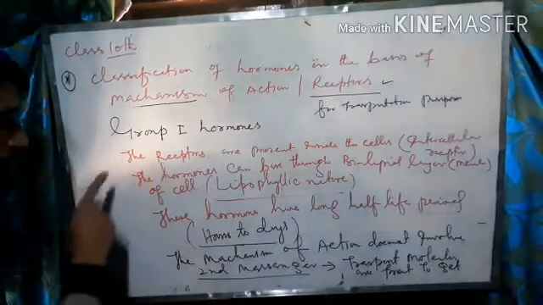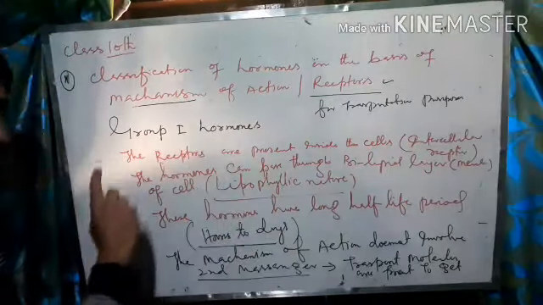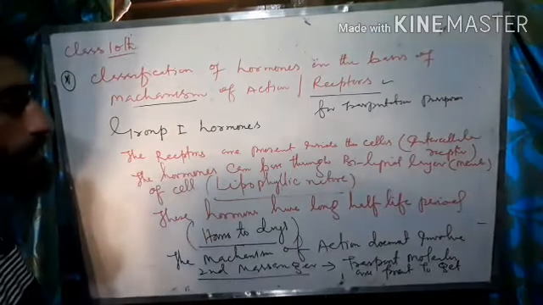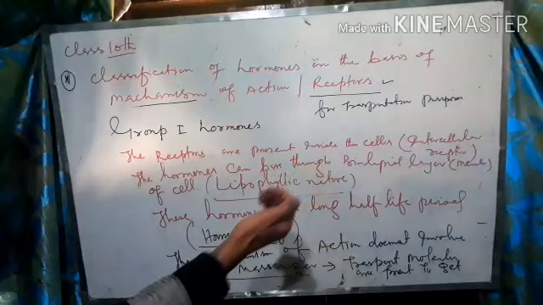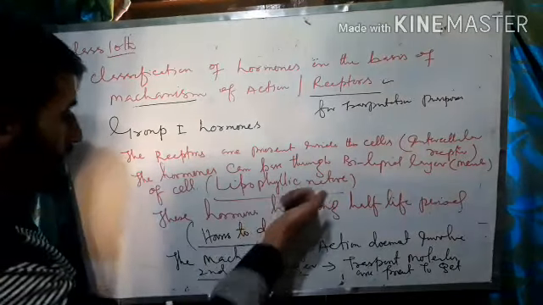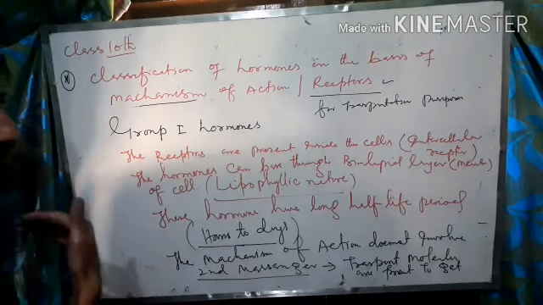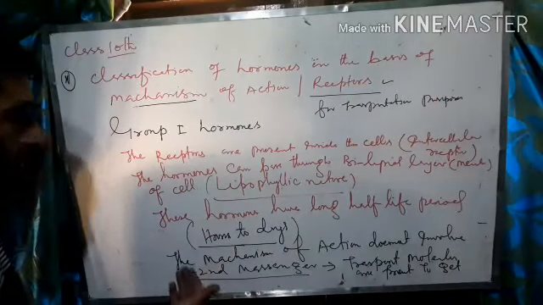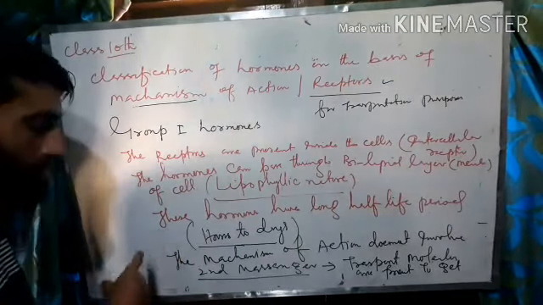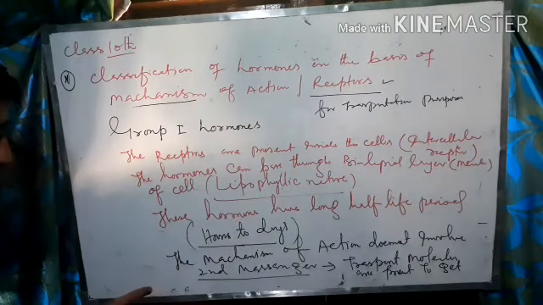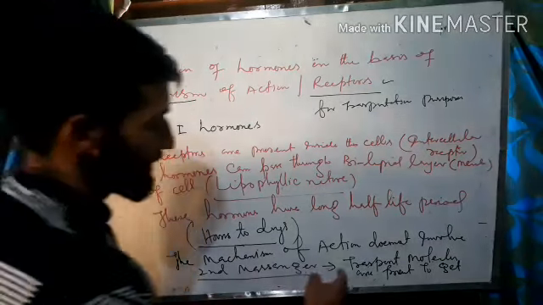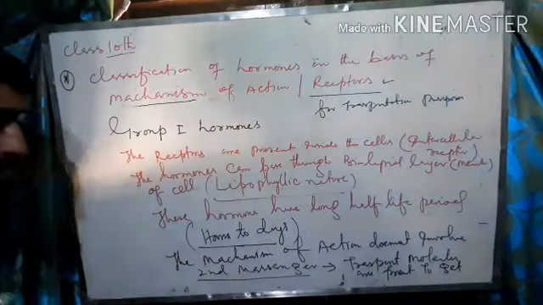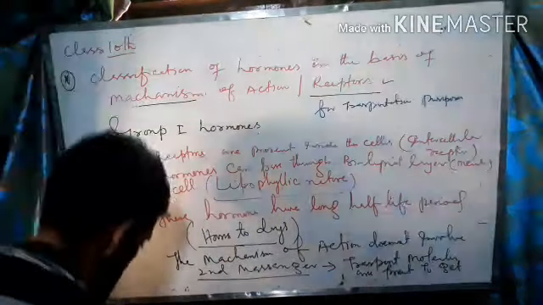So group 1 hormones: the receptors are present inside the cells, intracellular receptors. The hormones can pass through the bilipid layer or membrane of the cell, that is lipophilic in nature. These hormones have long half-life period. It ranges from hours to days, and the mechanism of action does not involve the formation of second messenger, because they require transport molecules for the transportation.